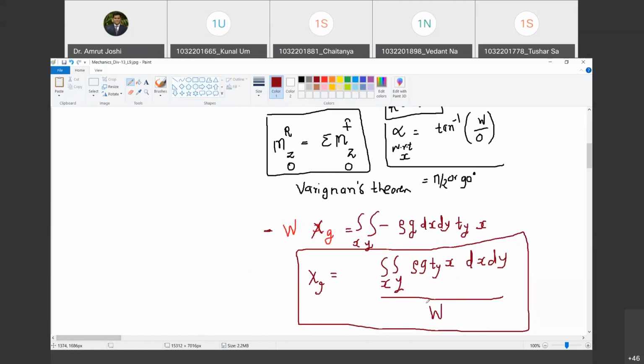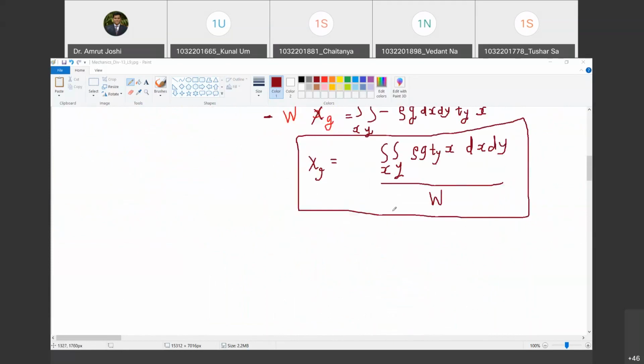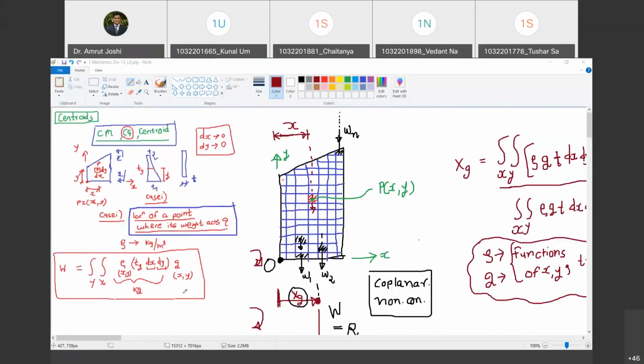Now, can I replace this W by this double integration? W is this double integration. So I can replace it by this, and therefore I get xg equal to: just have a look here.